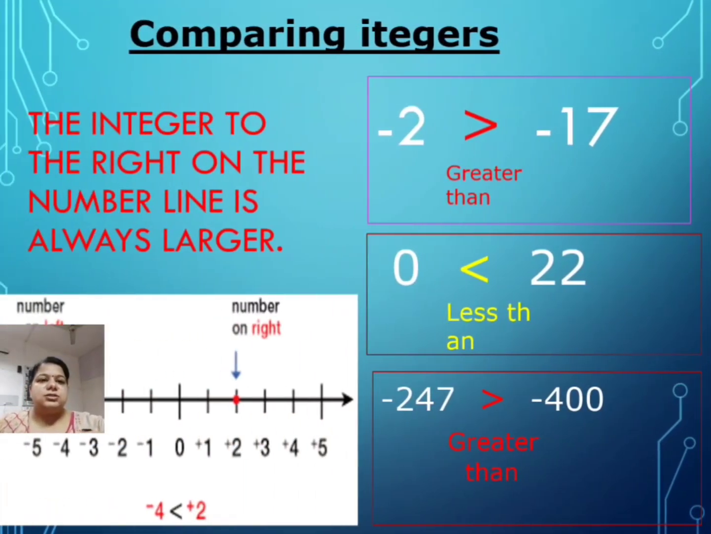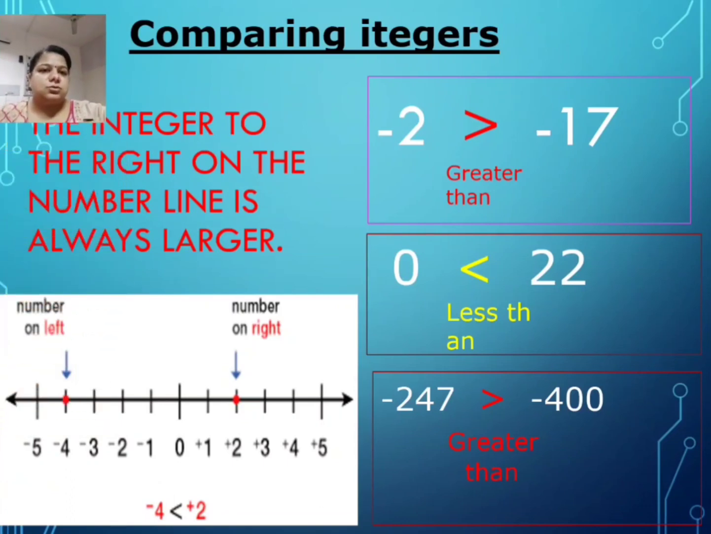So now again just check. This is how we compare the integers. The integer to the right on the number line will always be greater than the integer which is on the left side. I have shown you a number line. Let's take the example which is already shown: minus 4 is to the left and 2 is to the right, so it means 2 is greater than minus 4.